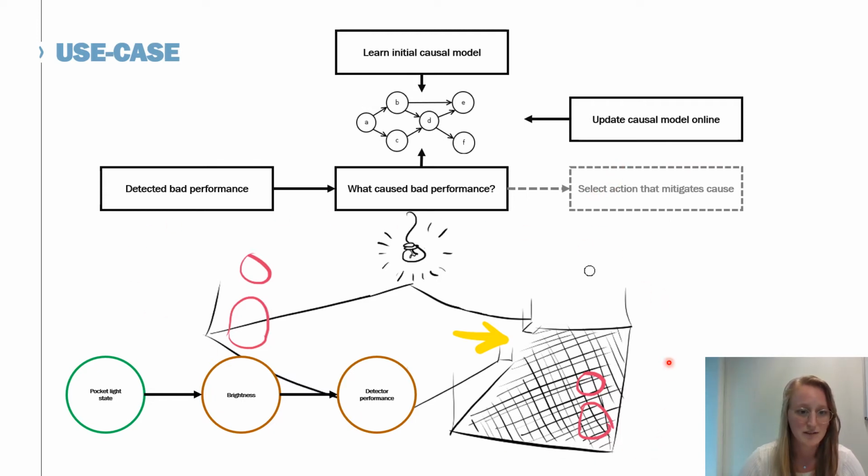Below here you see an example of the use case. We have two rooms, one is well lit and one is dark. And the autonomous system has the task to search and detect people in the rooms. Eventually we want to find this effect: we want to find the relation that brightness affects detector performance. But if you turn on a pocket light, that might increase brightness, and in addition also increase detector performance.